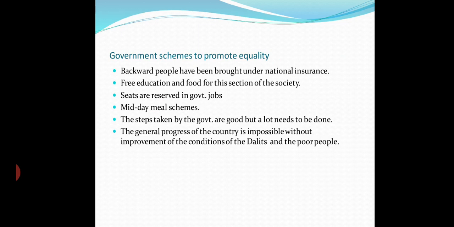What are these schemes? Backward people have been brought under national insurance. Free education and food for this section of the society. Seats are also reserved in government jobs for these backward people, and midday meal schemes have been started in government schools.